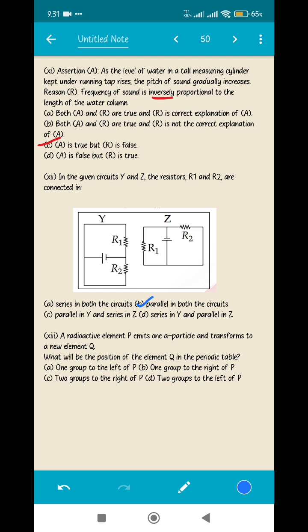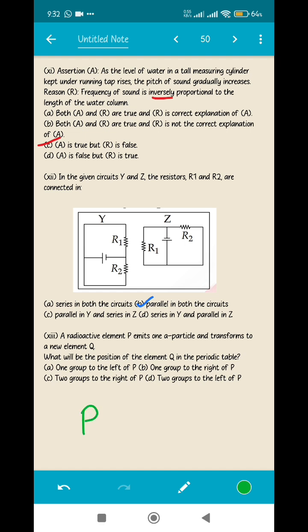So the next question, question number 13. A radioactive element P emits one alpha particle and transforms into a new element Q. What will be the position of the element in the periodic table? Since you can see the term groups here, a bit of chemistry is also involved in this question. So we know what happens when an alpha particle is released. The mass number will decrease by 4 and the atomic number will decrease by 2.